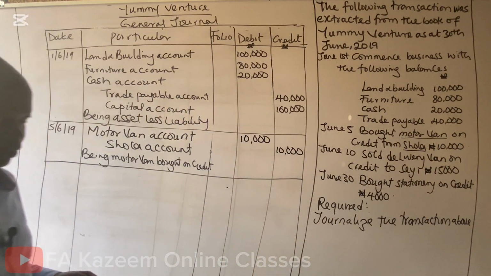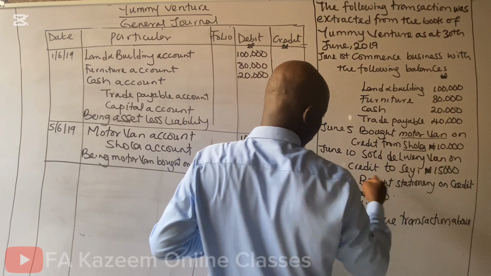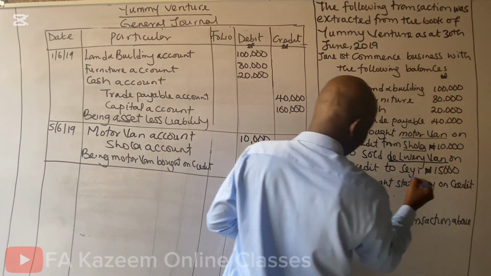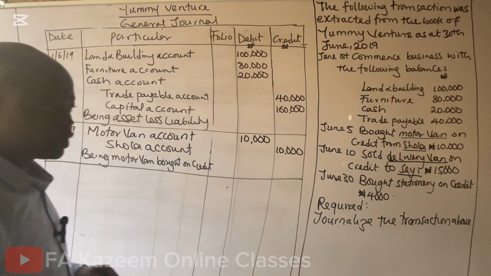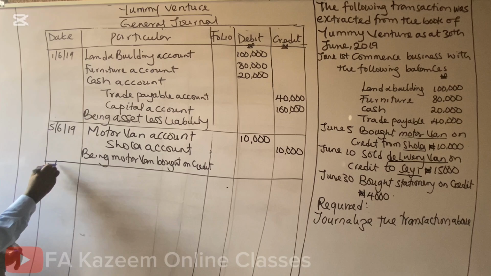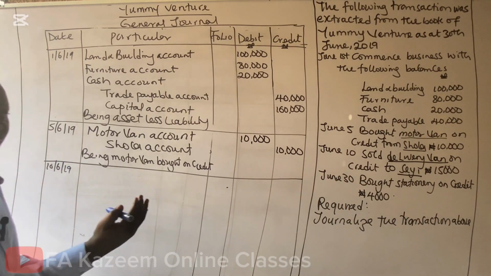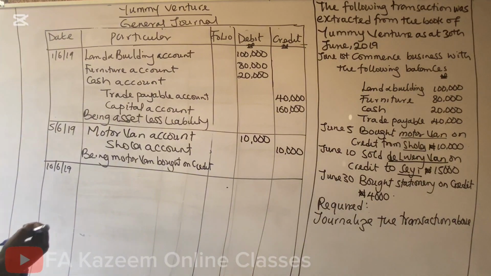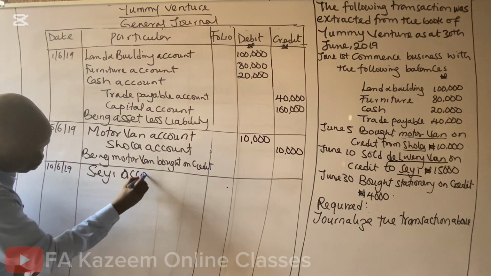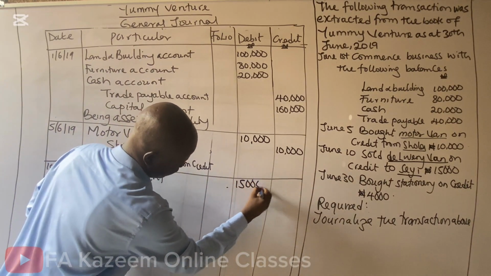Let's look at the next one. That one is saying that we sold delivery van on credit to Sheyi. The two accounts there are delivery van and Sheyi. Who did they sell the goods to? The delivery van to Sheyi on the 10th of 6th, 2019. Who received the van? Sheyi received the van. Debit the receiver, which is Sheyi account. How much? 15,000.